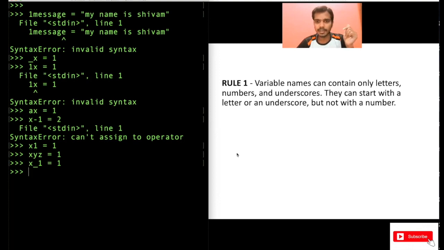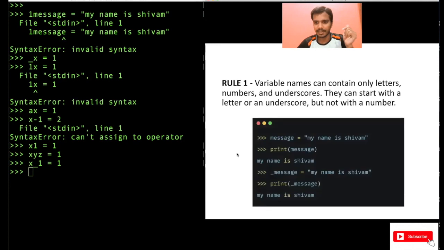Now let's move on. There is an example also here, as you can see, that I have given. In this case, I have started with message, which is a correct one. Message is equal to "my name is Shiva". I have printed this. Then with an underscore also, I can start the variable name. This also works fine in Python.